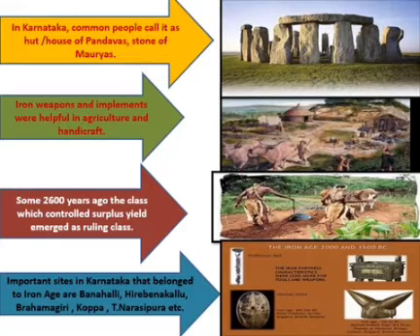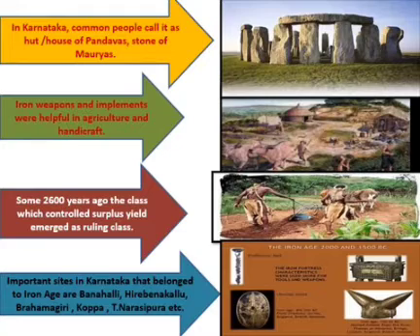Iron weapons and implements were helpful in agriculture and handicraft. As the use of iron increased in North India, agrarian activities, means farming activity, geared up. Thus, there was surplus yield. Surplus means more yield was produced. Some 2600 years ago, the class which controlled surplus yield emerged as ruling class. So these people became the ruling class and they were called as a republic stature.